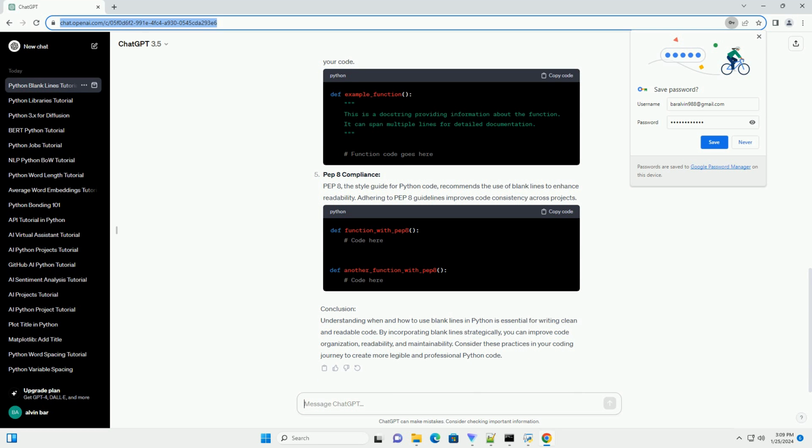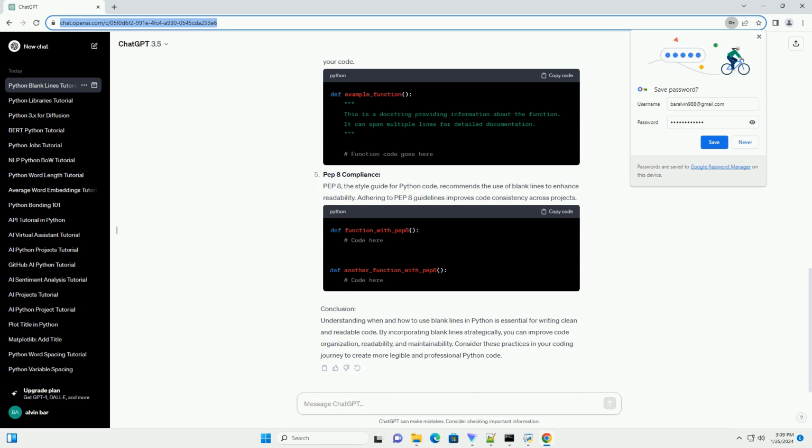PEP 8 compliance. PEP 8, the style guide for Python code, recommends the use of blank lines to enhance readability. Adhering to PEP 8 guidelines improves code consistency across projects.